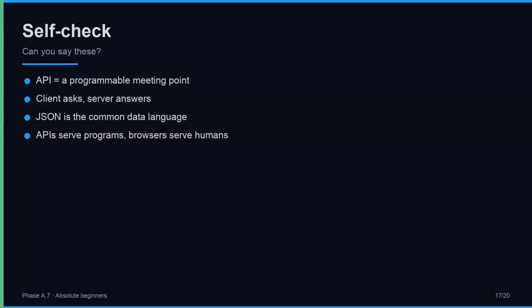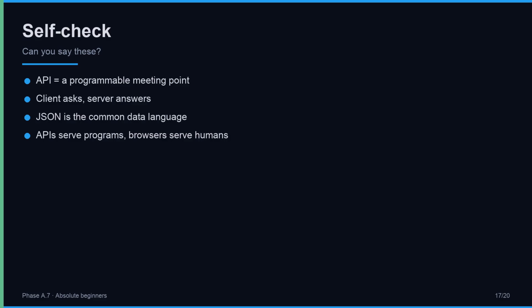Quick self-check. Can you explain in one sentence what an API is? Can you name the 2 roles in every API conversation? Can you say what JSON is and why Python programmers like it? Can you explain the difference between visiting a website and calling an API? If any of these feels shaky, rewatch the matching part. You do not need to write code yet, just hold the concept firmly.